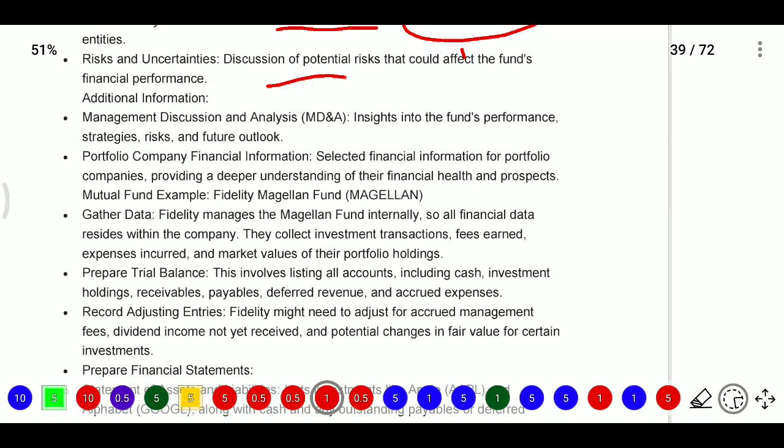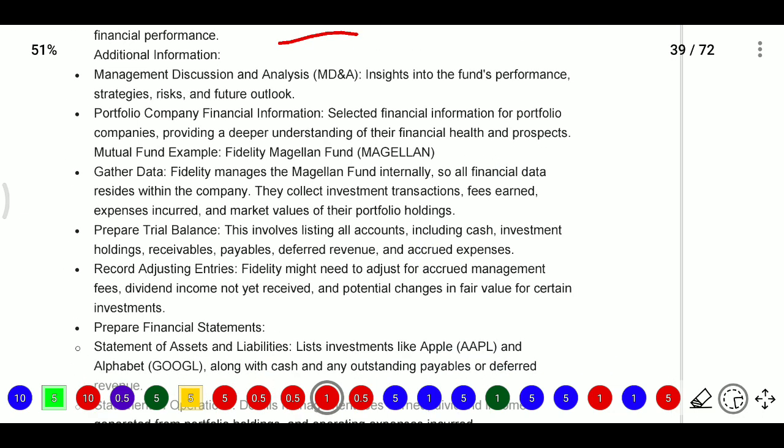So what will they do first for preparing the financial statement? What content will we gather, what documents will we gather, what are the requirements in mutual fund and in private equity? In mutual funds, for example, we will take the Magellan Fund. For the Magellan Fund they will gather data first. In gathering data, Fidelity manages the Magellan Fund internally, so all financial data resides within the company. They collect investment transactions, fees earned, expenses incurred, market values of their portfolio holdings. So they will collect the information first.